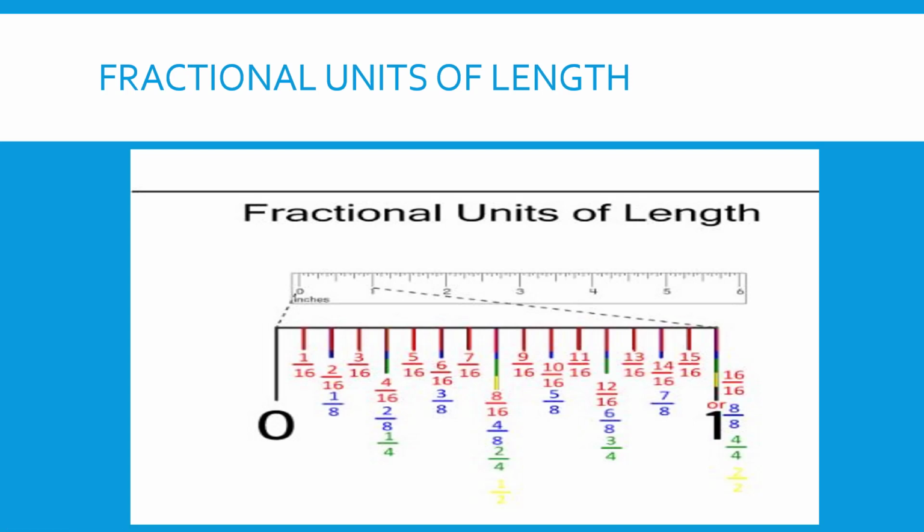Now, if I hand you a tape measure and I want you to measure something, and it's the distance from the 0 to this 15/16 here, but you don't know that it's 15/16, I don't expect you to come here and say 1, 2, 3, 4, 5, 6, 7, 8, 9, 10, 11, 12, 13, 14, 15/16.